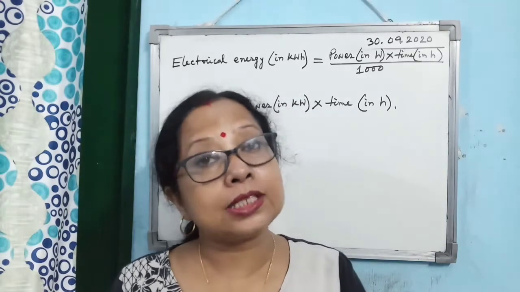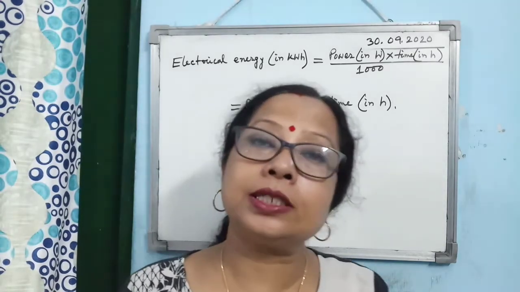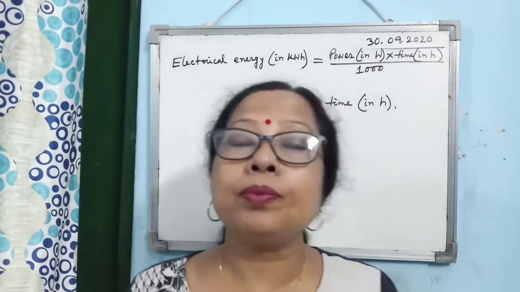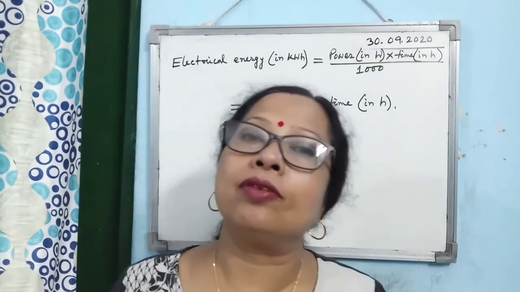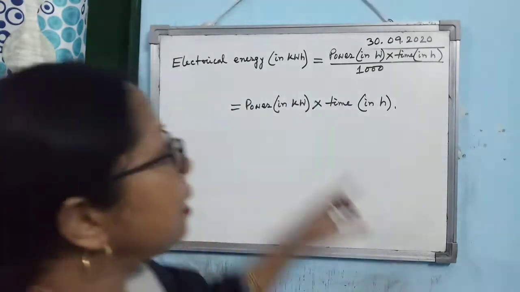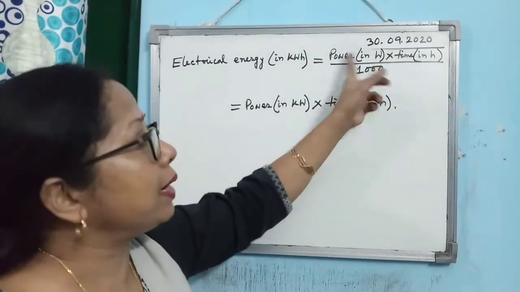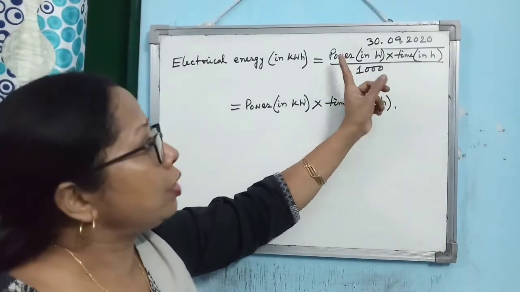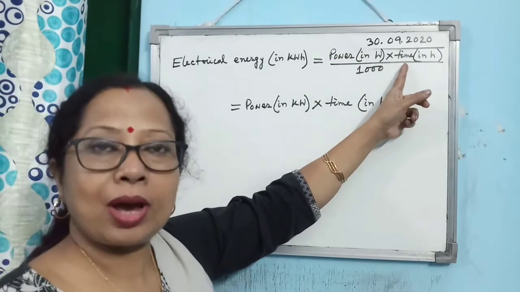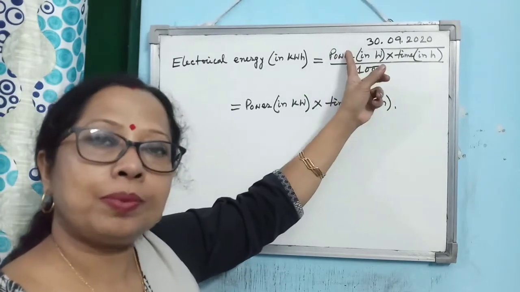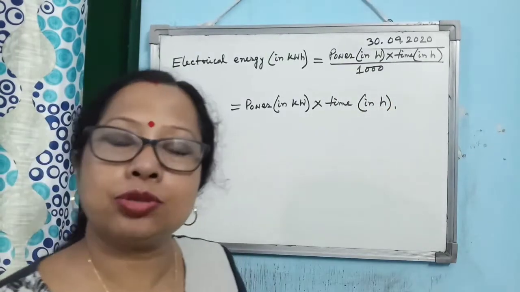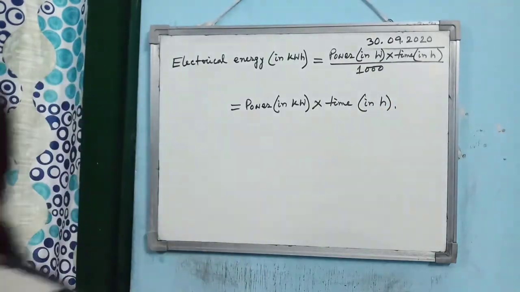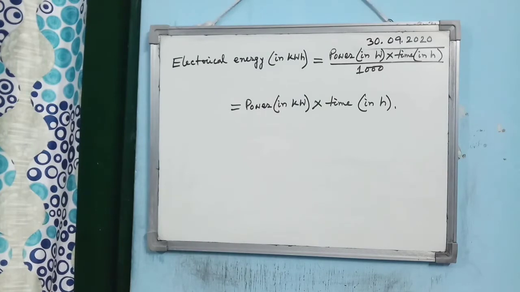So in that case, if you want to find out how much energy is consumed, what you have to do is convert the time given in minutes into hours and then multiply. That is the implication of this formula. When you multiply power and time, you have to be careful. Power should be converted into kilowatt and time should be converted into hour to get the electrical energy consumed in kilowatt hour.